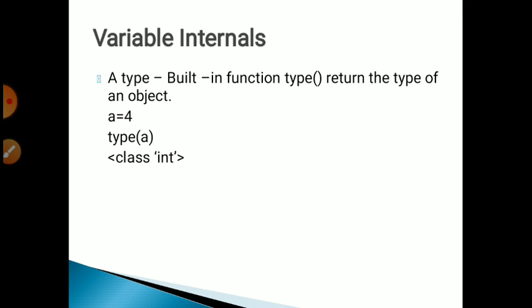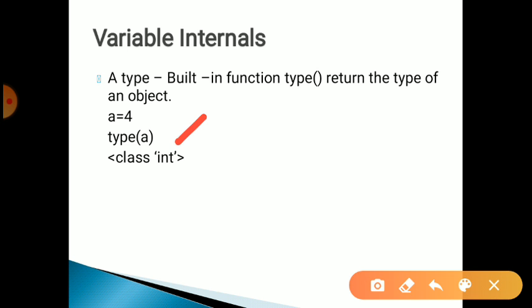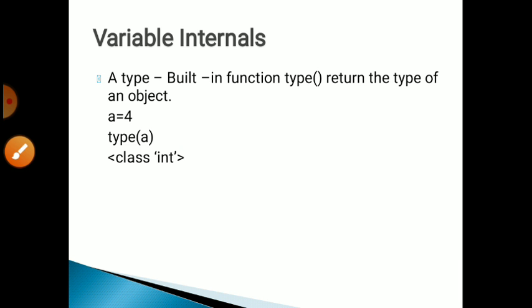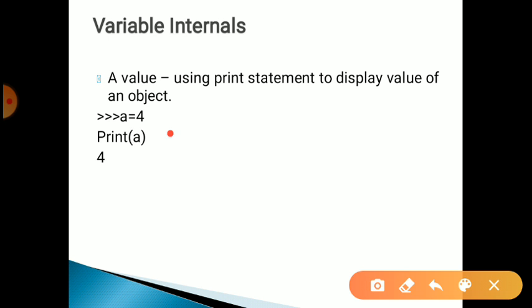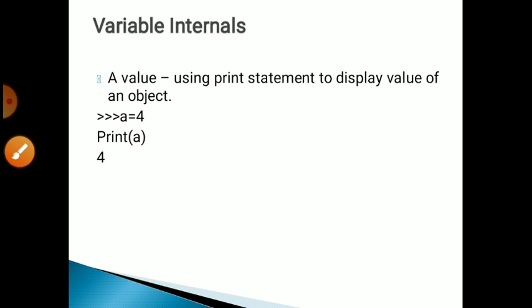Suppose I create a is equal to 4 and call type(a). This type function returns the class int. So this data type is integer. Then the value: using the print statement, if we want to see the value of any variable, we just use the print function. Here print(a) returns the value of variable a.